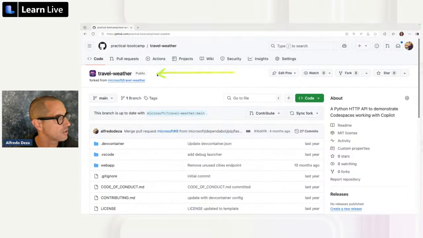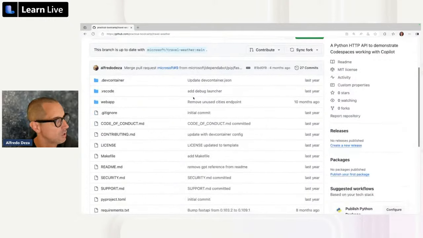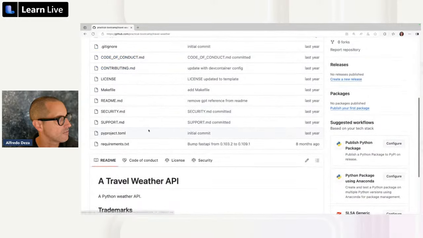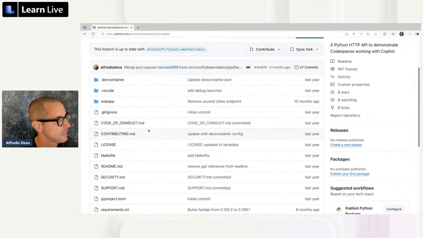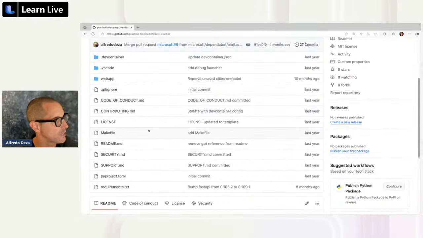And you can see right here, it's called travel weather. Well, that sounds interesting. There's a couple of directories over there. We have a few files. It's very poorly documented, but that doesn't matter. And it doesn't have any automation. Let's poke around what we have here.